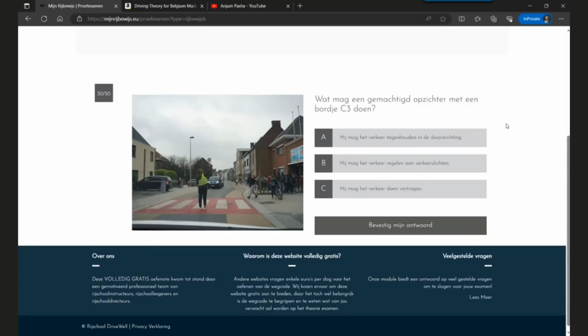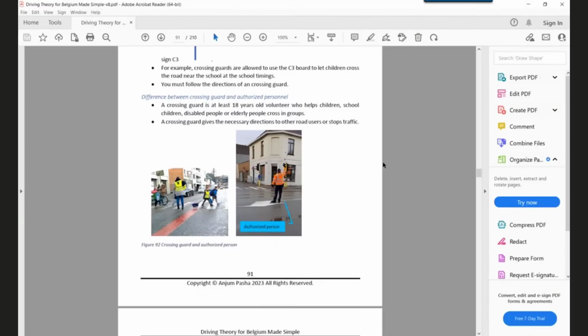So the only thing he is allowed to do is stop the traffic at a cross direction. At a traffic light, he's not allowed to do anything. That's the duty of the authorized person. In the book, it is very well explained the difference between a crossing guard and an authorized person, what a crossing guard is allowed to do, and what an authorized person, like a police officer, is allowed to do.